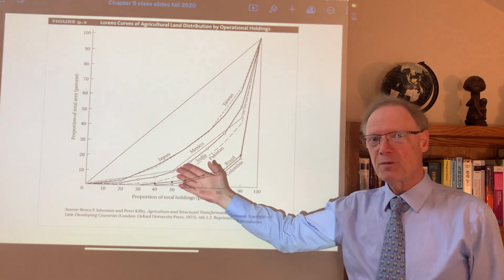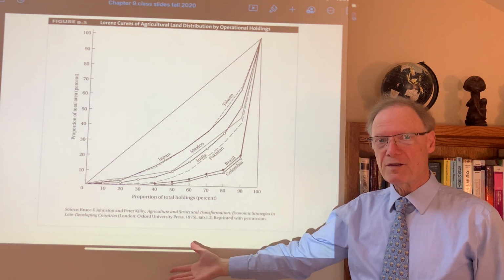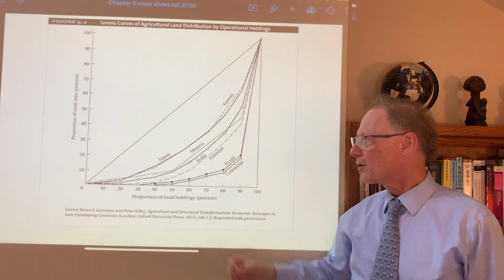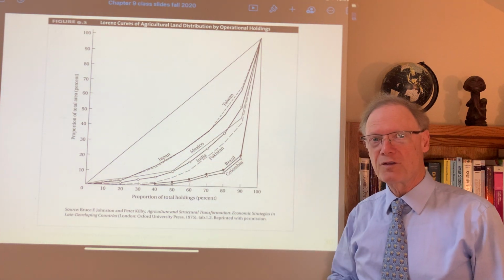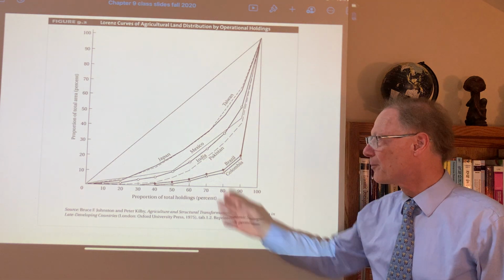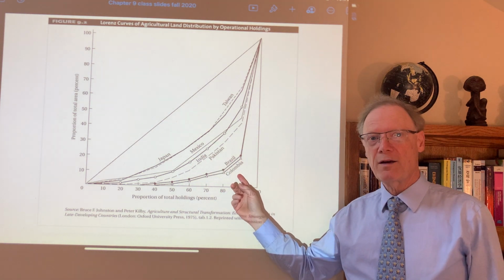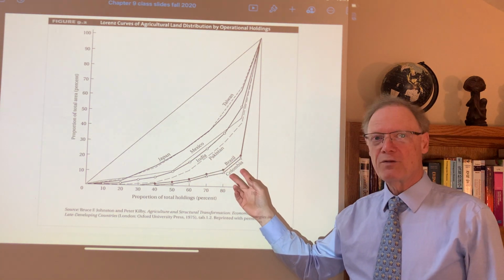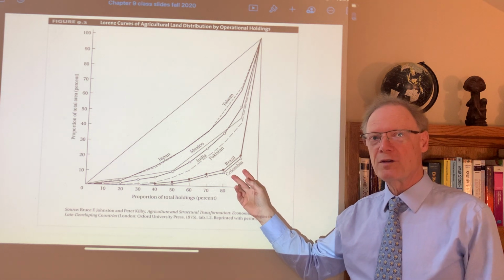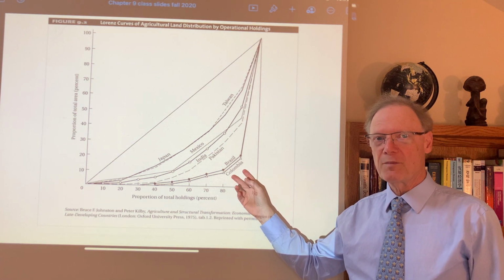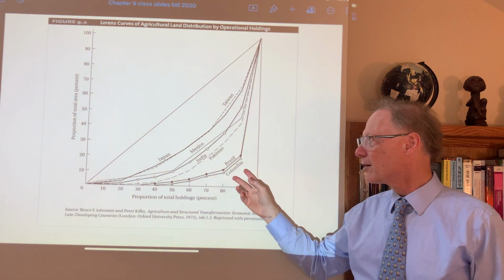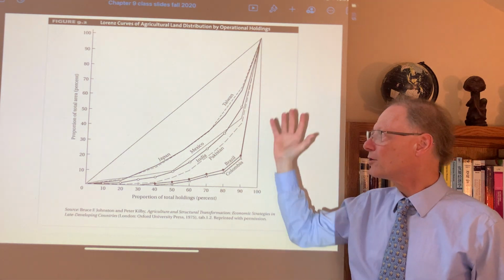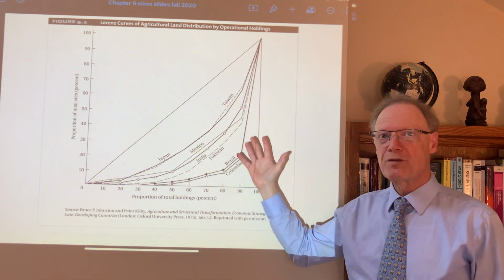In the case of Japan, it was under the US occupation, the MacArthur Regency, that decided that the country should have a more equitable distribution of farmland, as an example. At the opposite extreme, we have Latin American countries. We've talked about the traditional latifundio, minifundio kinds of systems in which there are many very small farms and a few very large farms. Here we have Brazil and Colombia representing that. These are older data, but nonetheless, this gives an idea.